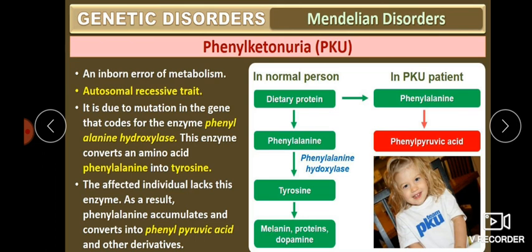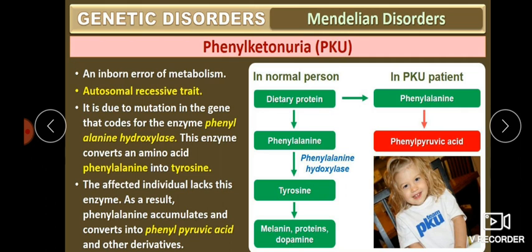Actually, this is an inborn error of metabolism. It is an autosomal recessive trait. It is due to a mutation in the gene that codes for the enzyme phenylalanine hydroxylase. That gene is responsible for the formation of this enzyme, which converts the amino acid phenylalanine into tyrosine.